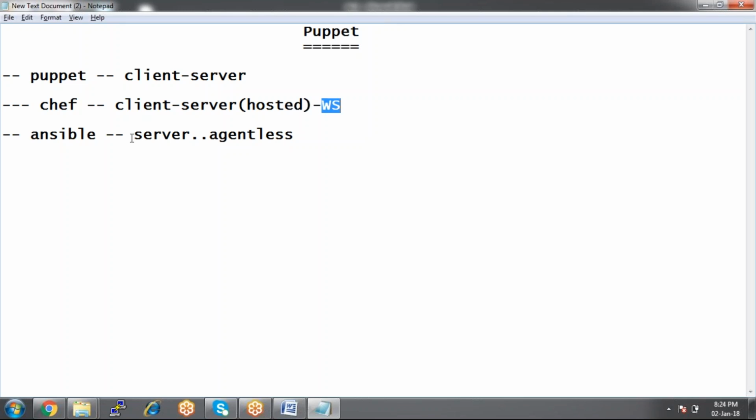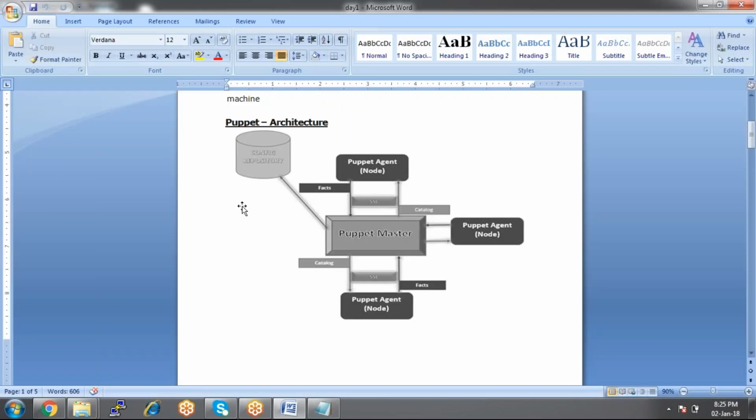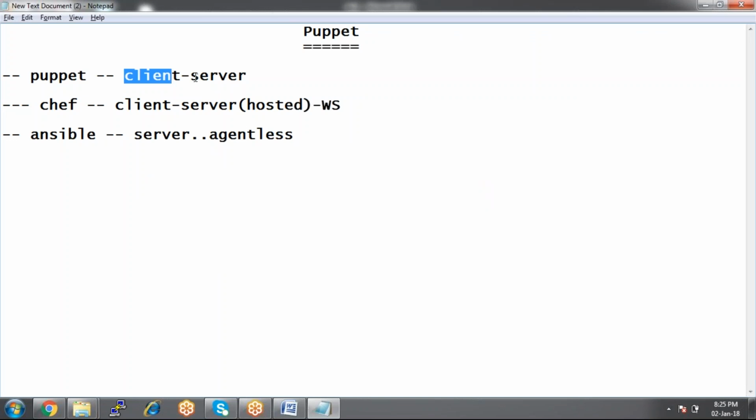Ansible is obviously agentless. But in Puppet, the disadvantage is you need to install the client on each and every client system manually. This is manual work. Installing on the server is okay.